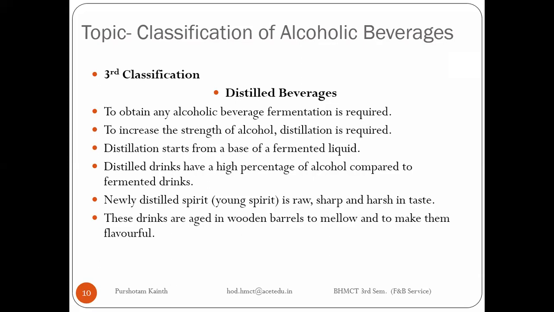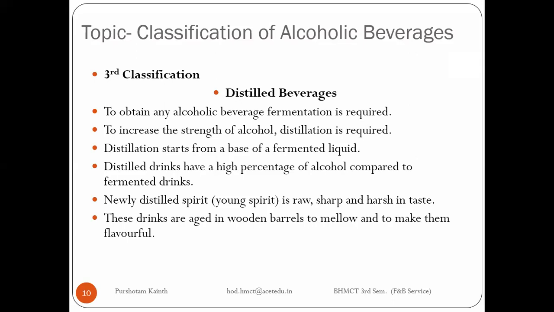So if we need to add color, we are required to mature it in oak wooden barrels. If we mature it for 1 year, 2 years, then the color would be there. It gets color from the wood. Otherwise, every spirit has no color. The longer you keep the spirit in the oak barrels, the more color you will get.